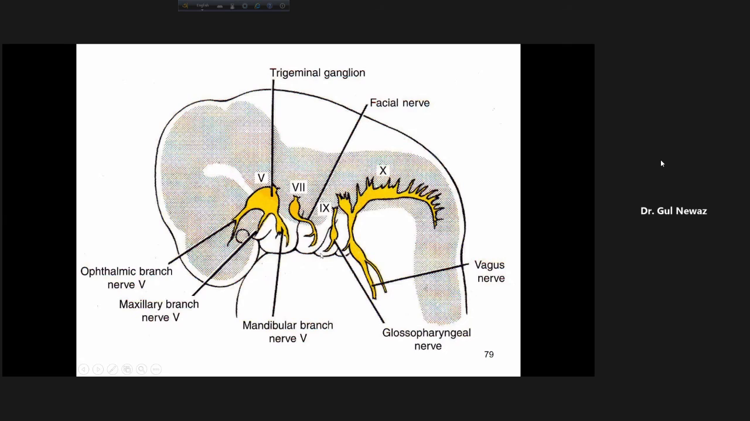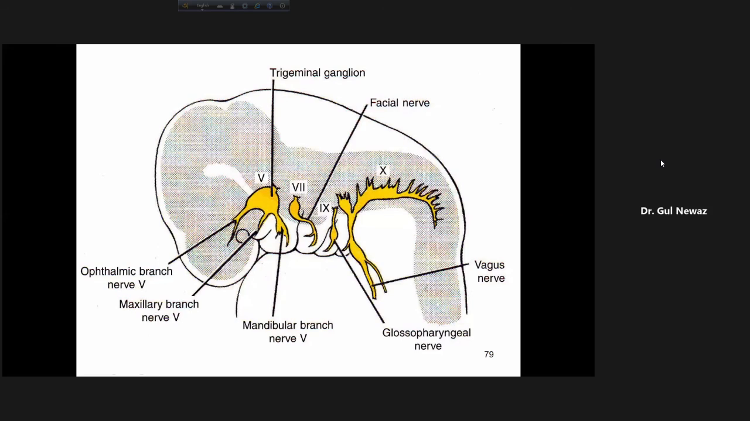9th cranial nerve is giving supply to this third pharyngeal arch. 4th and 6th, because I told you 5th arch disappears, is supplied by the vagus nerve. These are all motor supply. So this much you remember.